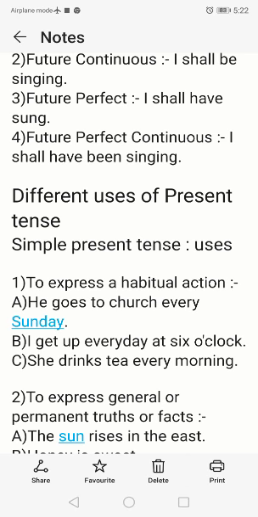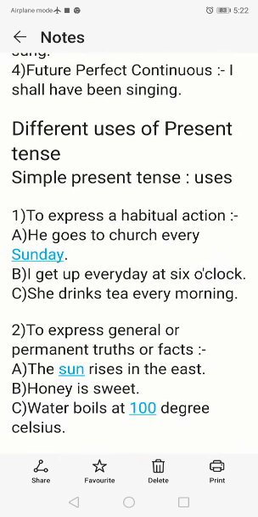Okay, the first one is mainly to express a habitual action. Habitual action means an action which occurs very often, very regularly. So that one we call a habitual action. Simple present tense is used to express a habitual, regular action. For example, he goes to church every Sunday.